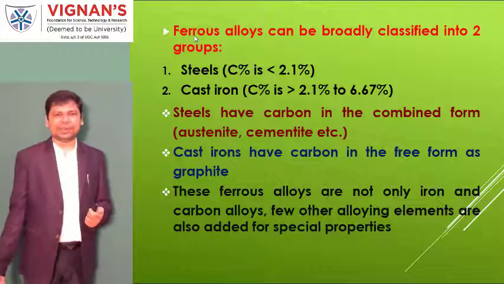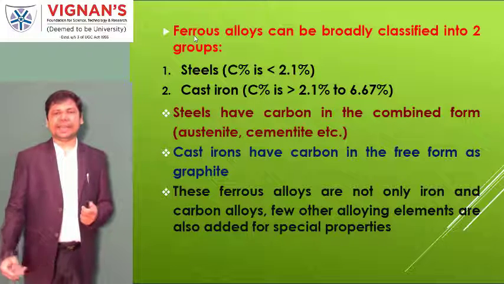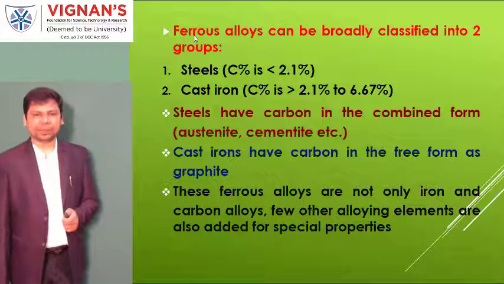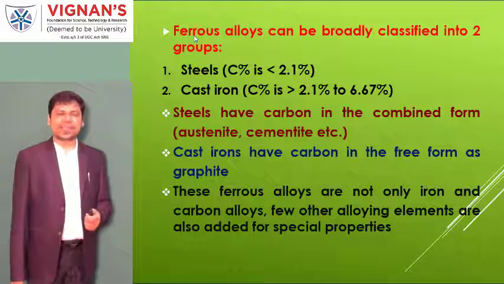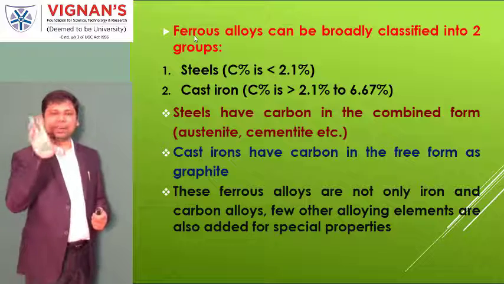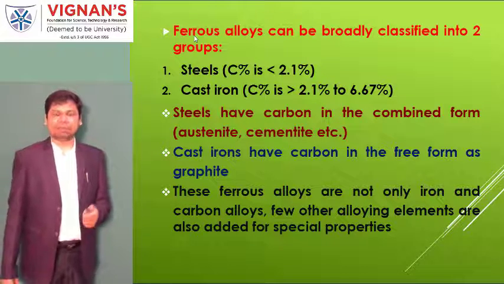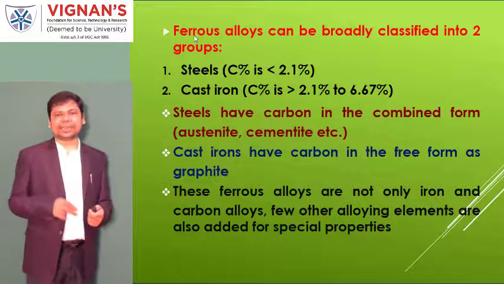And the rest of the elements, the major part, is the iron. It is available in the steels at 96 to 98%. And don't think the steels and the cast iron mean only iron and carbon. There are a few more elements present, sirs. Why are they present? I can give two reasons.